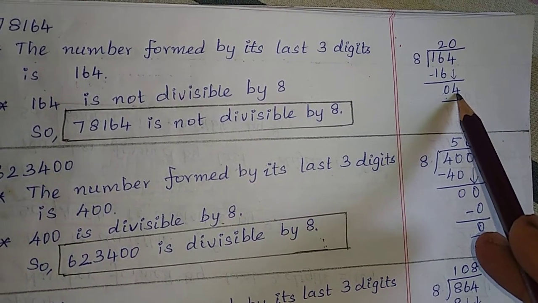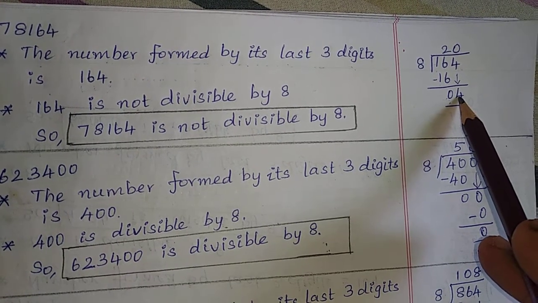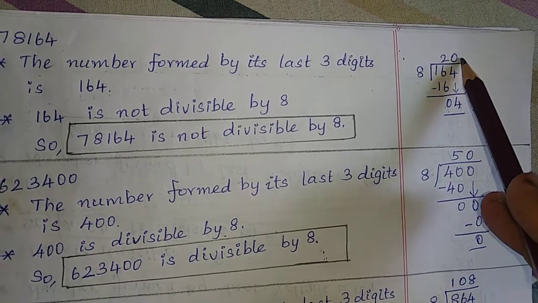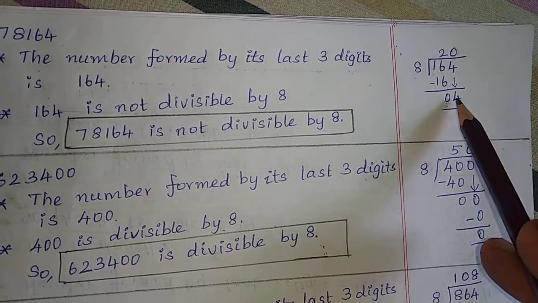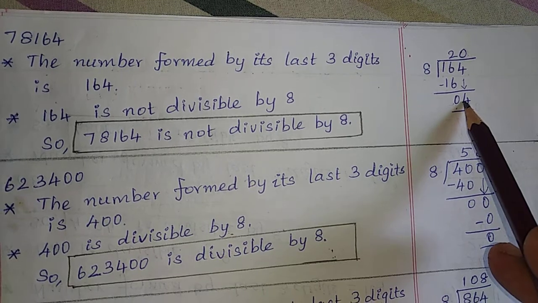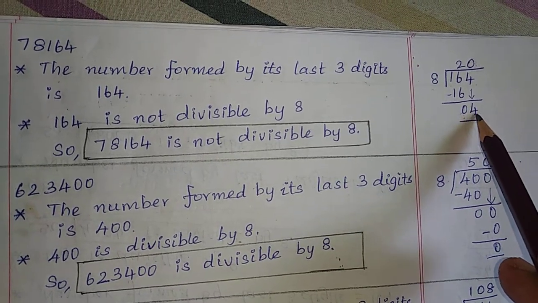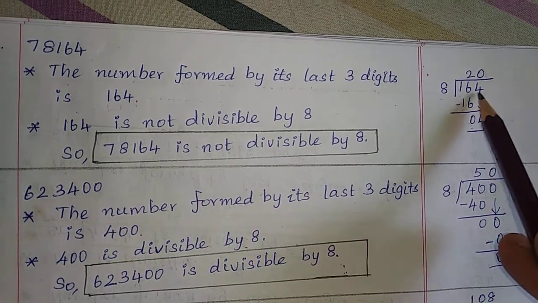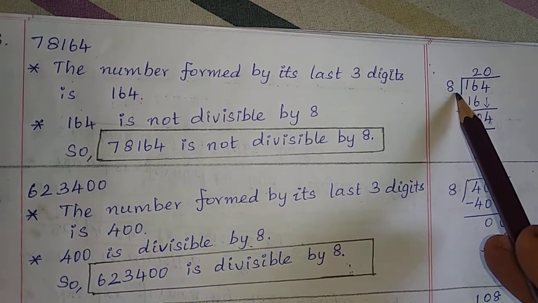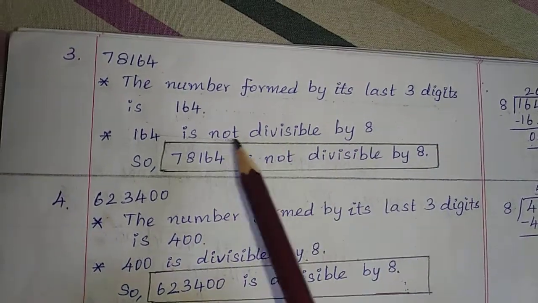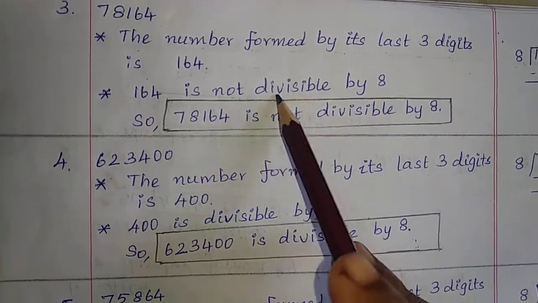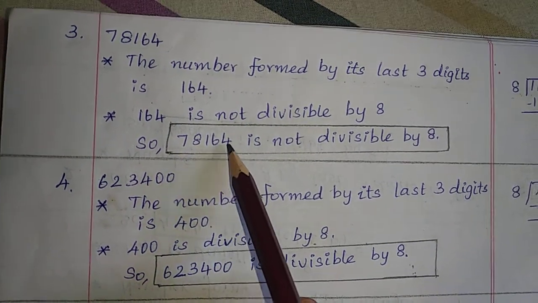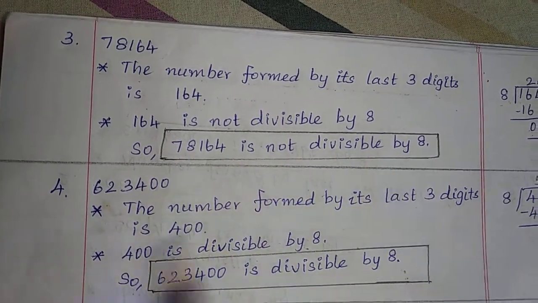Even after bringing down another digit, we are not able to divide by 8. So we have to add one 0 in the quotient. Still we have nothing to do. So we have to consider 4 as the remainder. Since the remainder is not equal to 0, 164 is not divisible by 8. Since 164 is not divisible by 8, we can say that 78,164 is not divisible by 8.